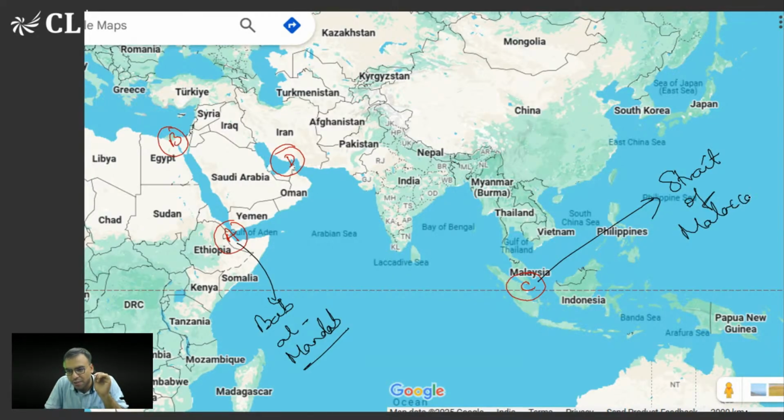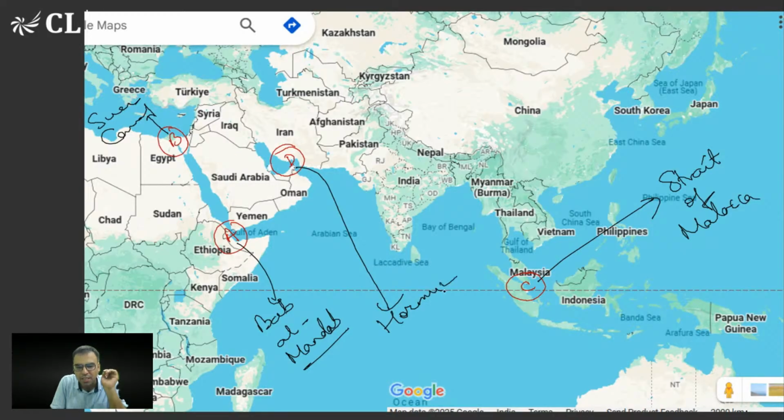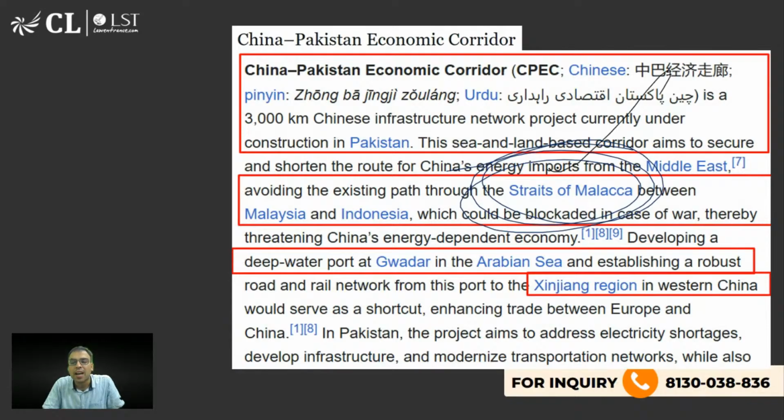ठीक है. और ये B जो है Suez Canal है. I'm sure you must be aware of this. And this is the Strait of Hormuz. ये भी अक्सर न्यूज़ में रहता है, Strait of Hormuz. Yeah, so the answer is option C. So basically, it is saying that CPEC will help China avoid the Strait of Malacca. Okay, so it is developing the deep sea Gwadar port, etc.